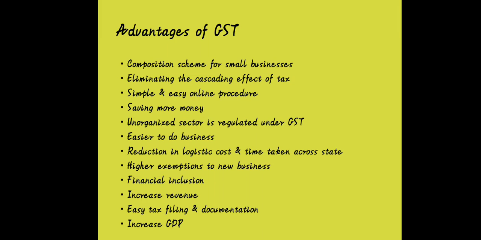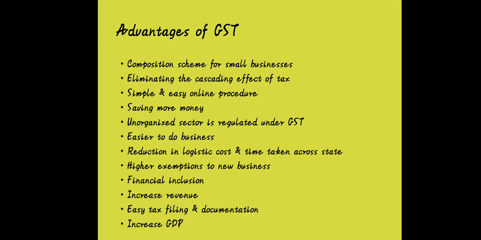Composition for small businesses. This is the very first advantage. Composition scheme for small businesses is a particular pattern of scheme where we can go for a consolidated payment, or we can say that we get some facilities from the revenue authorities at the time of payment of tax. Again, we have a very simple and easy unit to understand the composition scheme as a term.